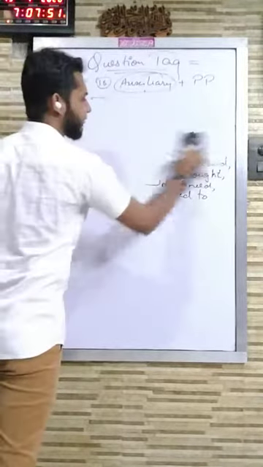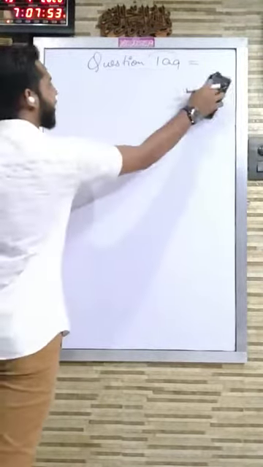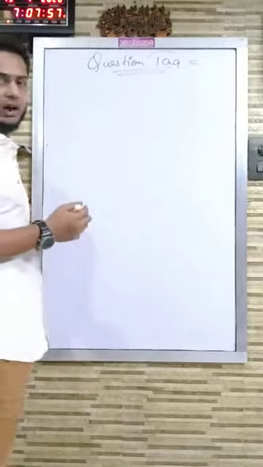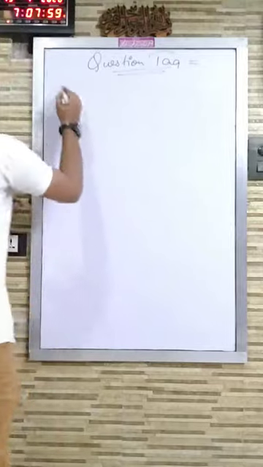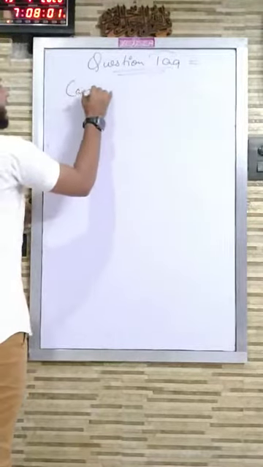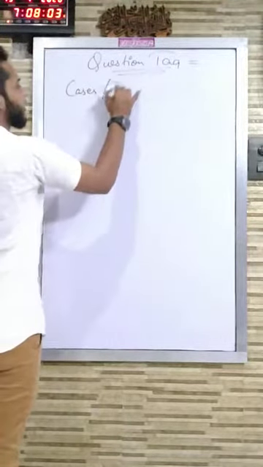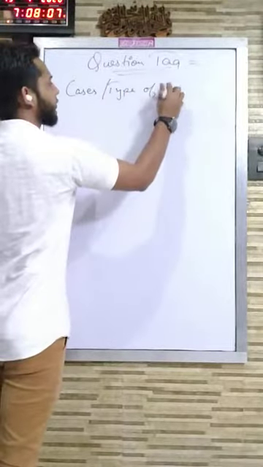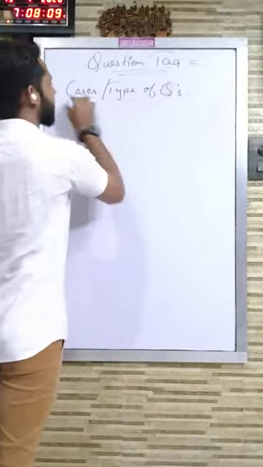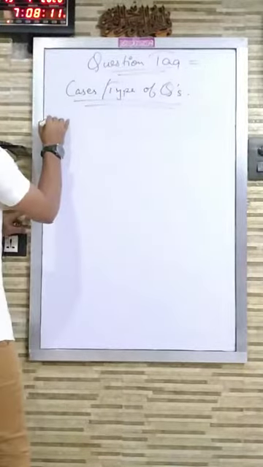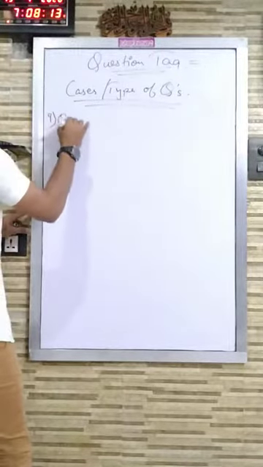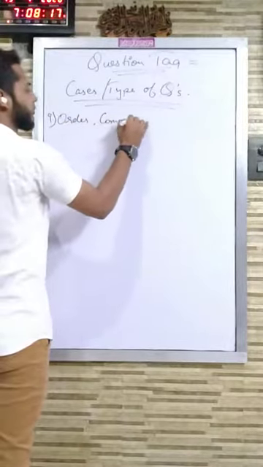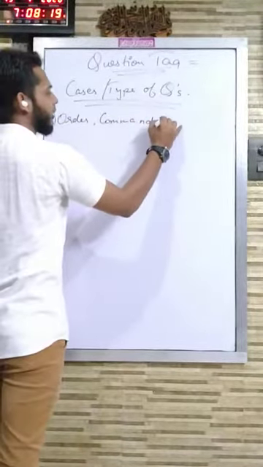Now we are coming to the technical part, that is how many cases there are in auxiliary question tags and how to solve them. Let me write the cases, or you can say types of questions. Number 1 is order, command, request.